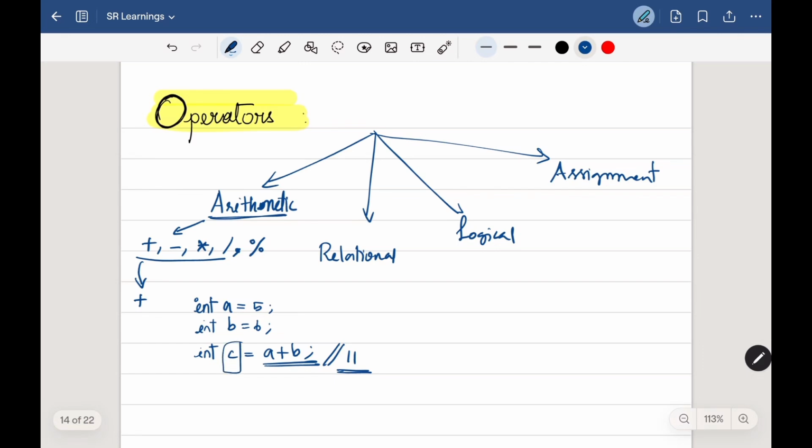And similarly for the negative, which is minus, and multiplication and division operators, each will do its own job, right? But when it comes to the modular division operator, it will give us the remainder when we divide a by b. For example, instead of 5 for a, I'm going to give 15 for a. Now, if I write int d equal to a modulo b, then this will give me d equal to 3. You wonder how, right?